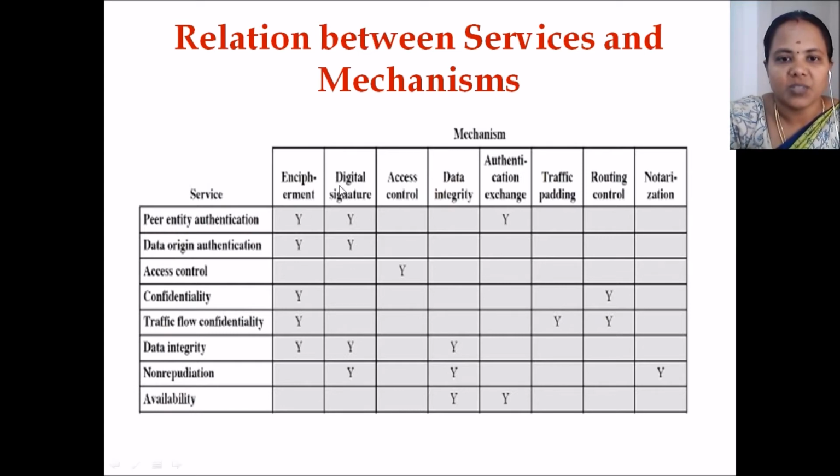What are the mechanisms we have been seeing? Encipherment, digital signature, access control, data integrity, authentication exchange, traffic padding, routing control, notarization. So we have to map whether the services and mechanisms have a relationship with one another. That's why they have already been mapped.